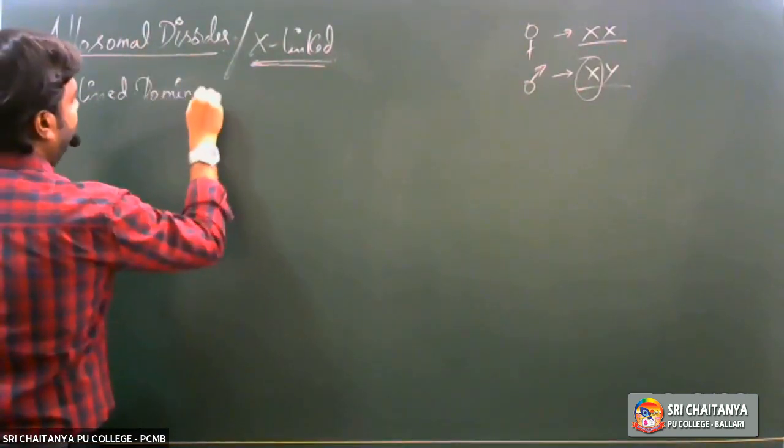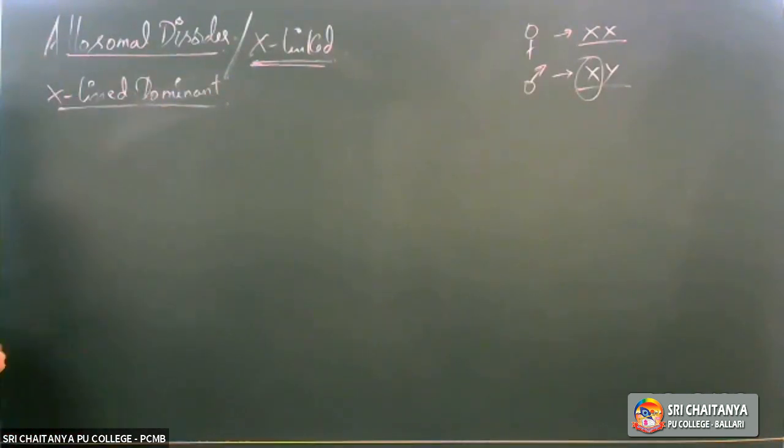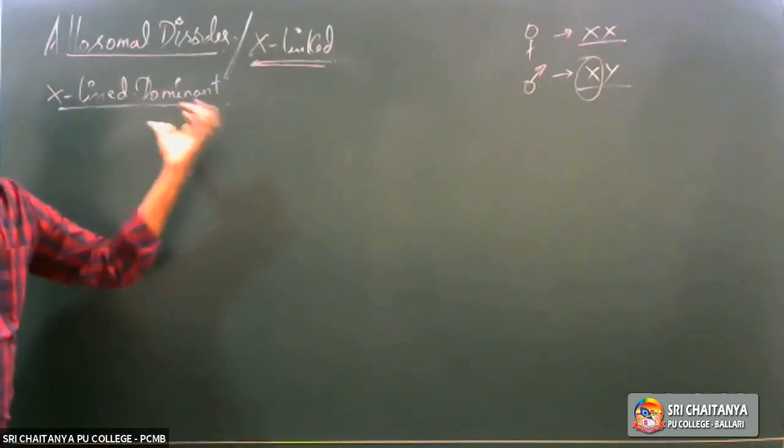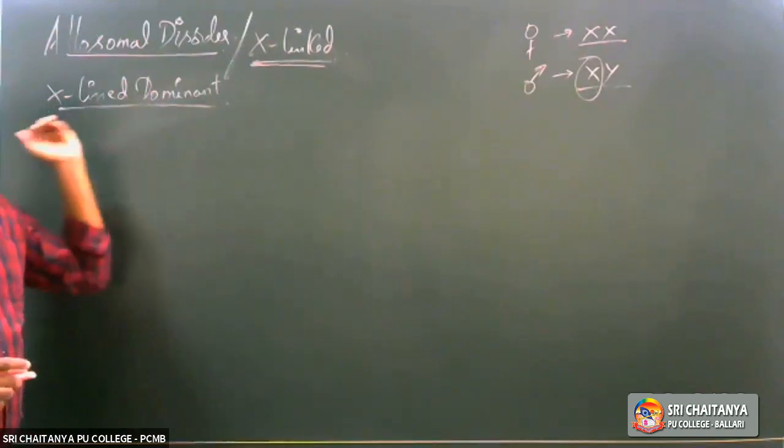So the first one we have is X-linked dominant disorder. What does this mean? There is a dominant mutation present on the genes that are located on the X chromosome.